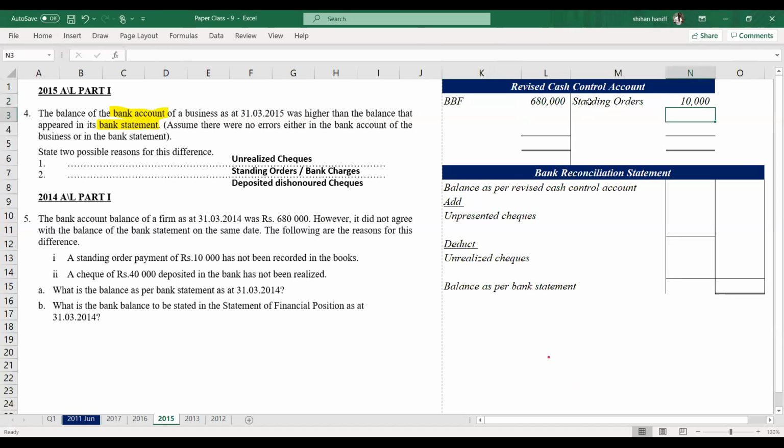Check of 40,000 deposited in the bank has not been realized. So the unrealized check will be minus 40,000. It's a deduction. Right, so that's it. There are no unpresented checks or any other balances.